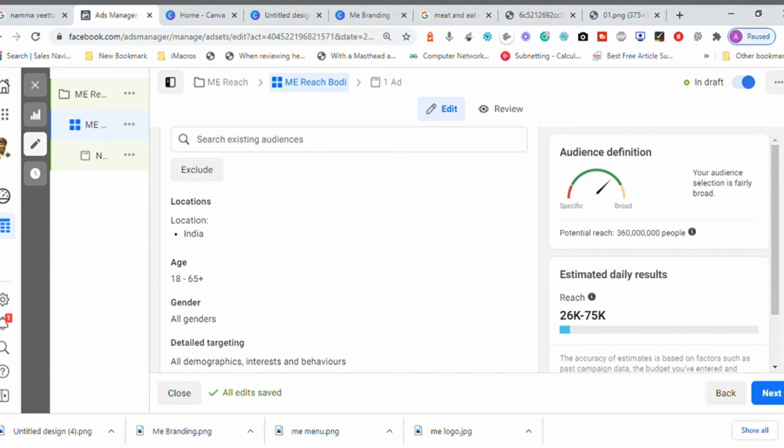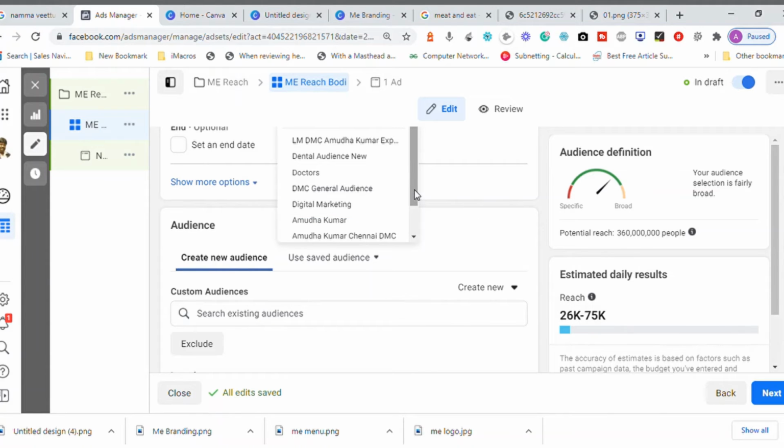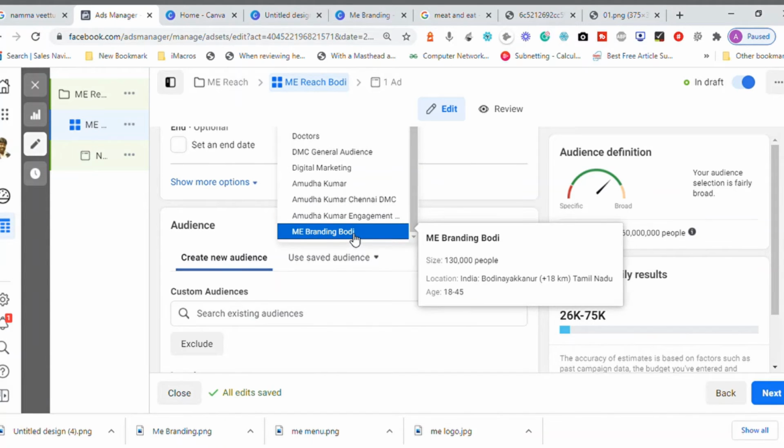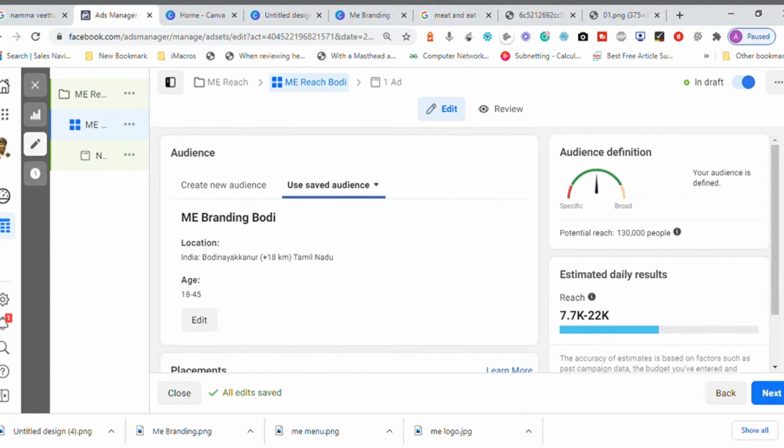But the problem here is that by default the audience is India, but I want to show it only to people in this particular village which I'm trying to target. So it is a brilliant idea to choose the branding value for my location. The reason the number of people reached is getting restricted is because the whole of India is restricted to a single village. Even in this village I am showing it to approximately 7,700 people.